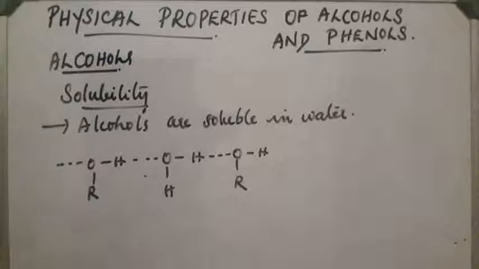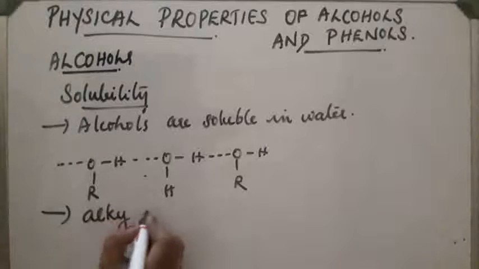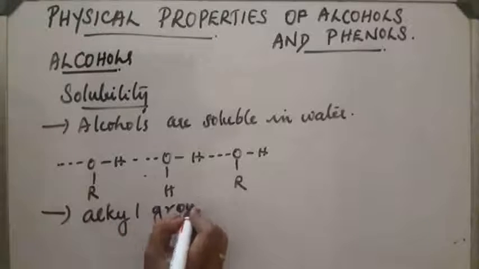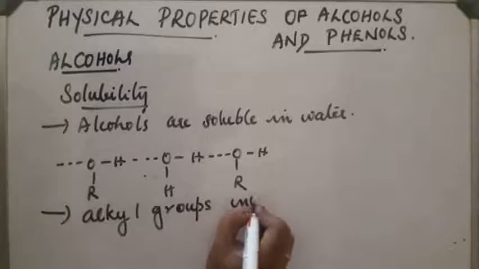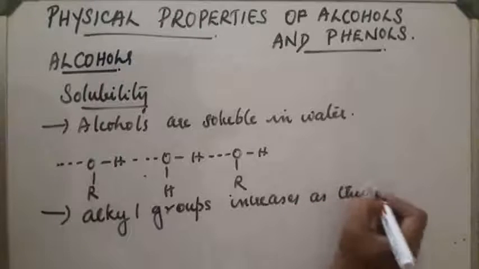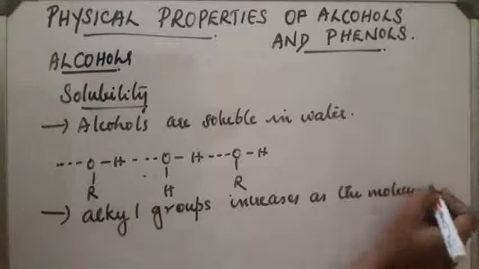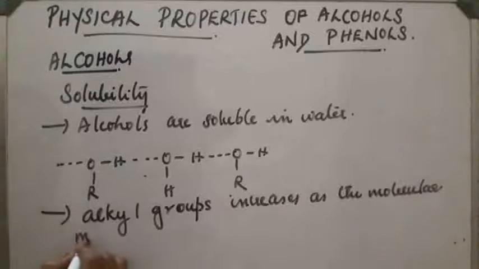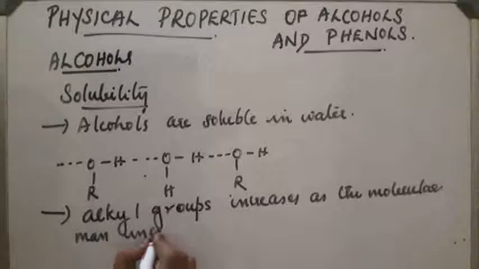Next, if the molecular mass increases, what will happen to the solubility? As the molecular mass increases, the alkyl groups increase.